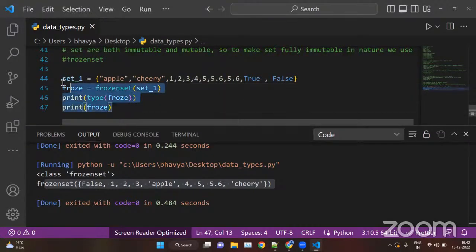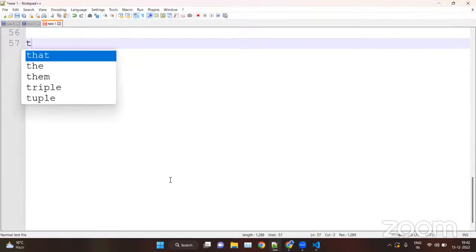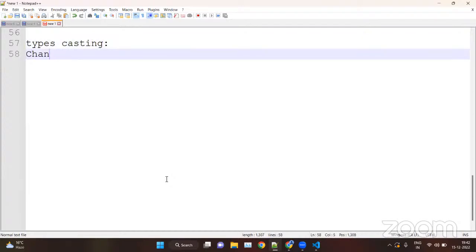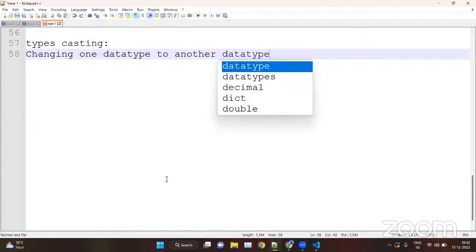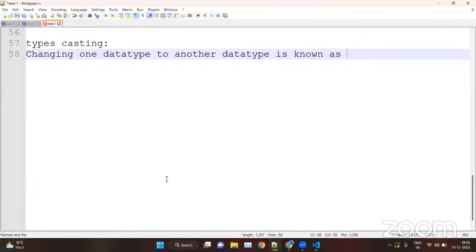That is known as type casting, like changing the data type from one form to another. We will discuss that tomorrow.